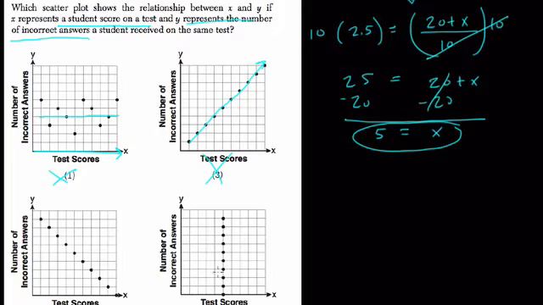The fourth choice doesn't make sense as well. This is saying that no matter how many incorrect answers you have and go up on the y-axis, your test score is always the same. Whatever your test score is, it's always this one number.